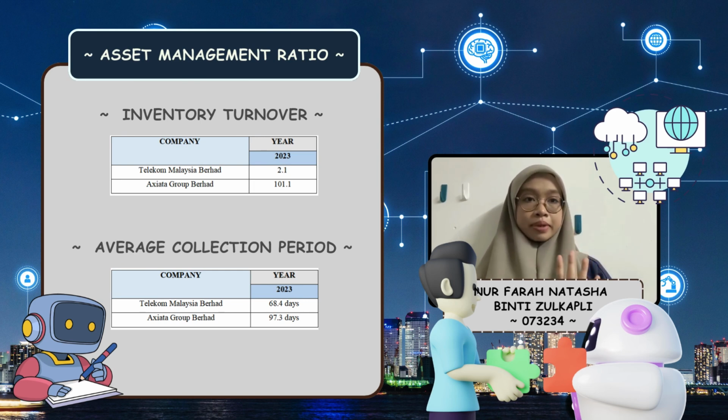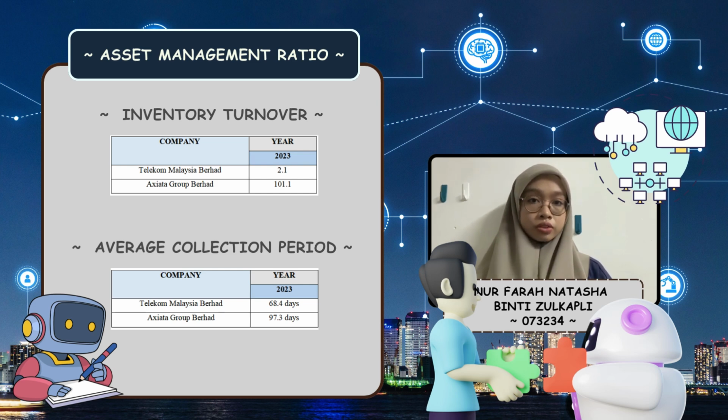Alright, I will talk about the asset management ratio. There are 4 key financial metrics. However, I will be discussing 2 key metrics, which are the inventory turnover ratio and the average collection period. First of all, the inventory turnover ratio measures how efficiently a company manages its inventory by calculating the number of times inventory is sold and replaced over a period.